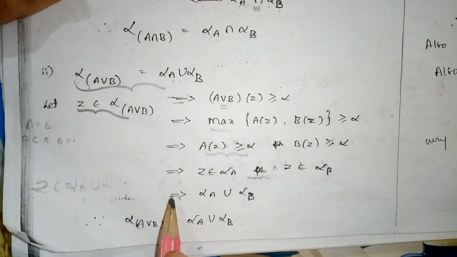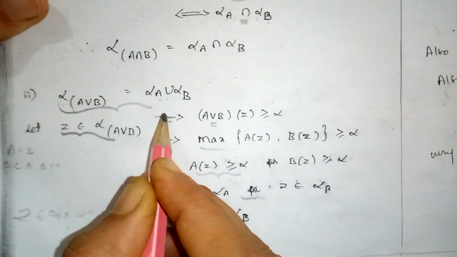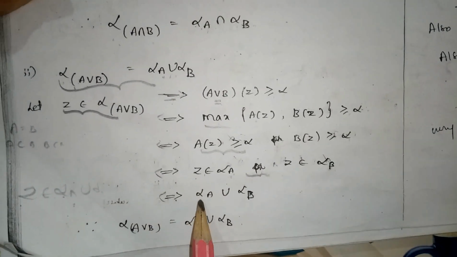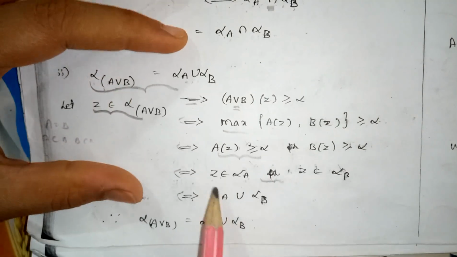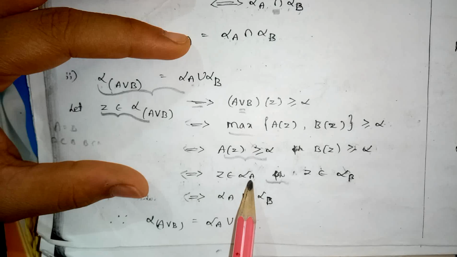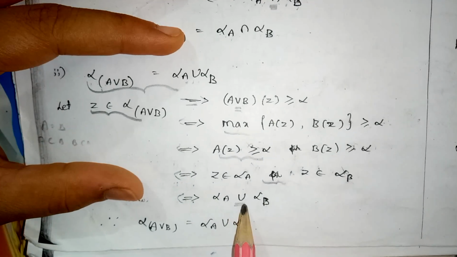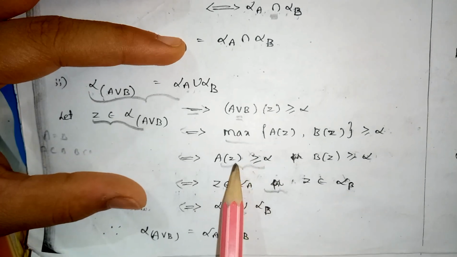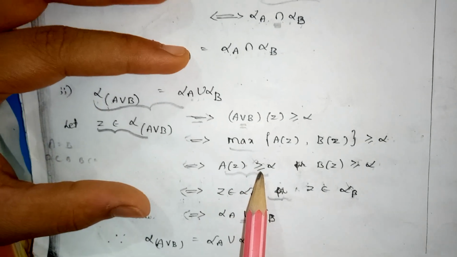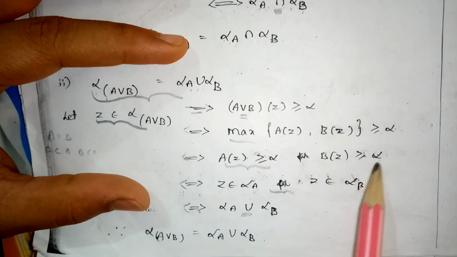In the same way, you have to take the reverse order. If you take Z belongs to alpha A union alpha B, then Z belongs to alpha A or Z belongs to alpha B by using the union definition. Z belongs to alpha A means, by the alpha cut set definition, A of Z is greater than or equal to alpha, or again by using the definition, B of Z is greater than or equal to alpha.